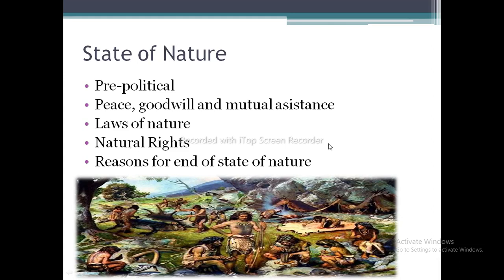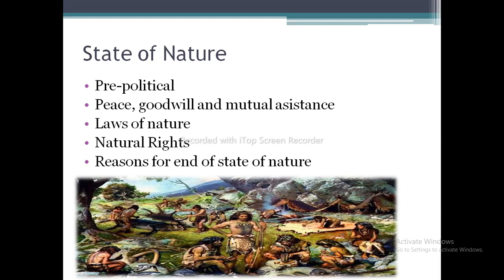So what were the reasons for the end of the state of nature? There were three reasons. First of all, there was an inconvenience regarding the laws of nature, because everybody got the concept of the laws of nature according to their own mental and intellectual capacity.